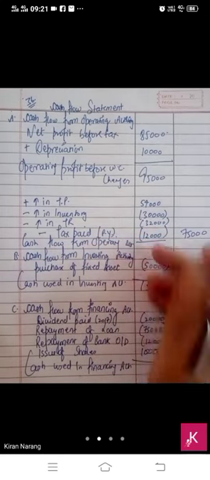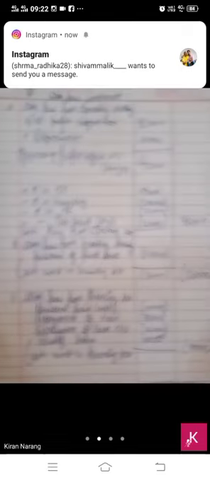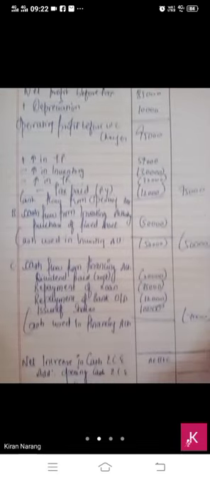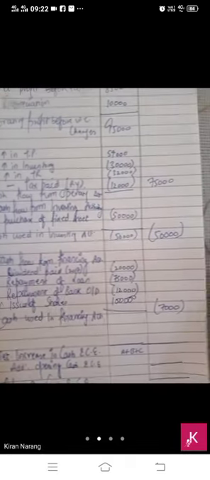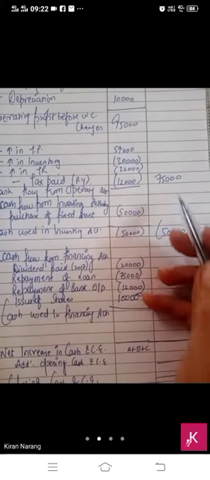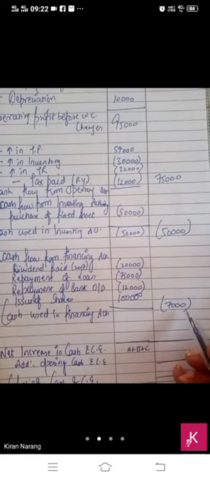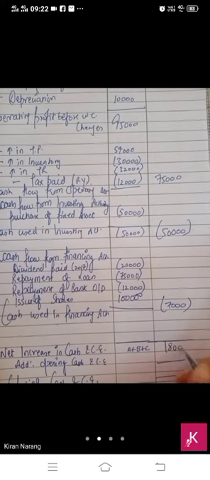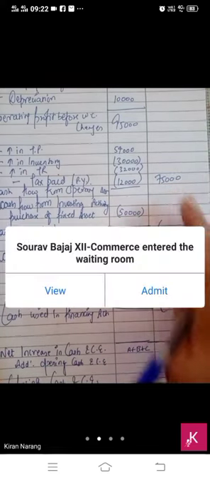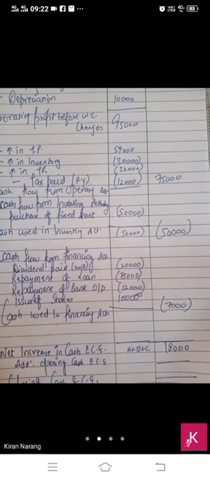Okay. So now we have to check the answer, whether it is correct or not. 75 minus 50 minus 7, the difference will be 18,000. A plus B plus C, we have done 75 minus 50 minus 7,000, it is 18,000.